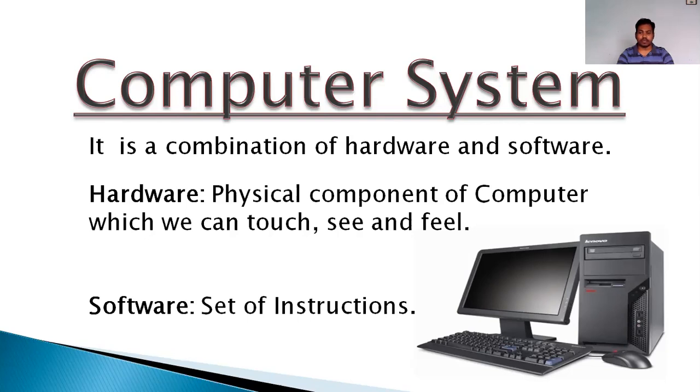So can you touch the operating system? No, it is a software. It is a program which makes your computer run, right? In the same way, there is the MS Office package, like MS Word and MS Excel. All these are programs. Can you touch them? No. So these are all examples of software. I think you understood what hardware is, what software is, and how you can define them, right?